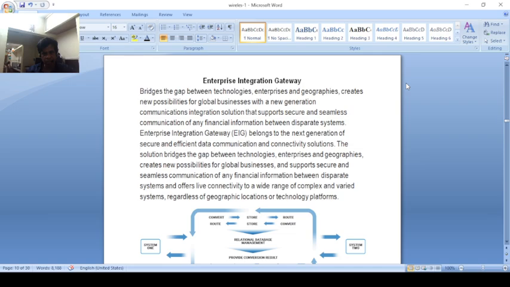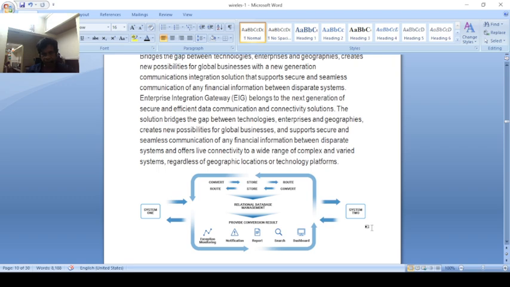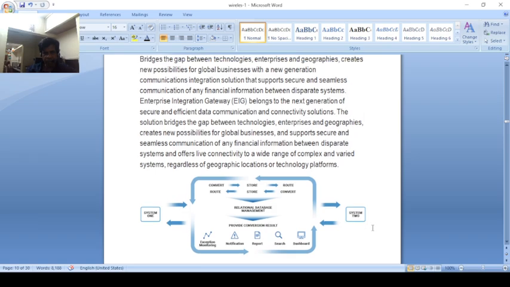In the previous class we discussed the residential gateway. A residential gateway is used for individual purposes, but the enterprise gateway is used in different enterprise and industrial sectors. The enterprise gateway supports secure and seamless communication of financial information between disparate systems. Enterprise integrators belong to the next generation and are more secure for the industrial sector.